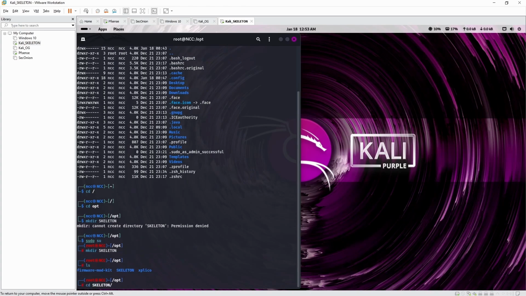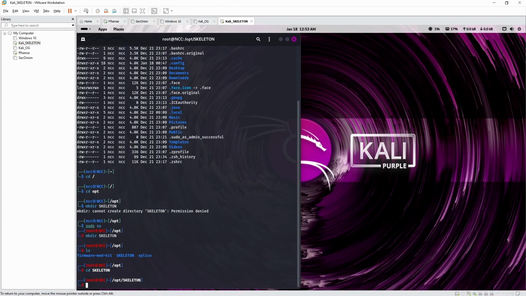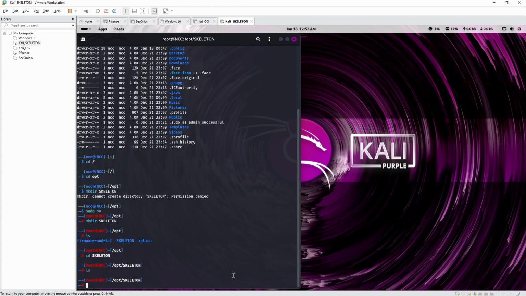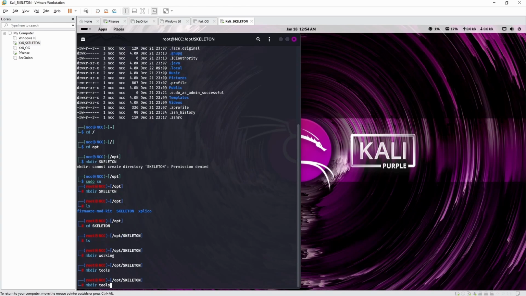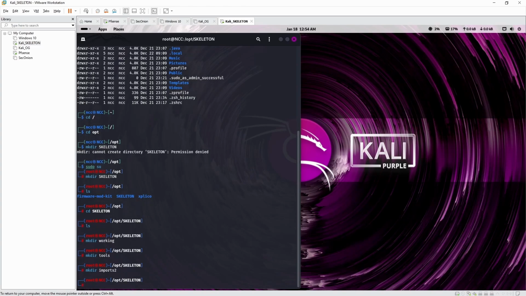Change to skeleton. I'm lazy, I use tab all the time. You should be lazy too. You should use tab as well. Don't waste your time writing stuff. So skeleton is a brand new folder. There's nothing in here. We want to create some basic folders to make it work. So we're going to make directory working. That's where we're going to have all our output. We're going to make directory tools. Tools is going to use some bash scripts to sort through the files. And the most important one, we're going to make imports. In this case, it's going to be imports too for me because I'm not changing code. I'm just going to copy paste most of it. And I'm going to create true paths with already existing file names and everything else.